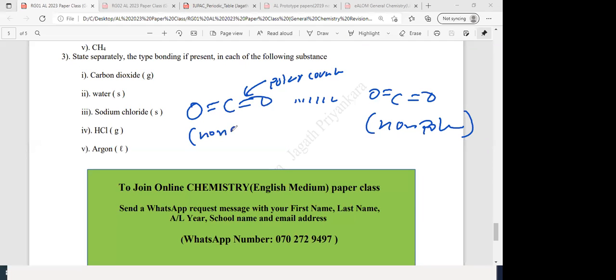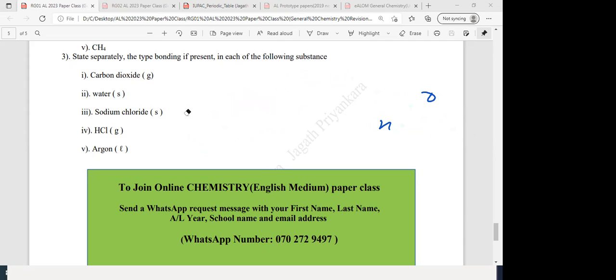Between non-polar molecules, what is the type of intermolecular force? It's not dipole-dipole. Carbon dioxide is a non-polar molecule. Dipole-dipole exists between polar molecules. Carbon dioxide, yeah, is London. Good, it's London forces. Or else we call it dispersion forces.